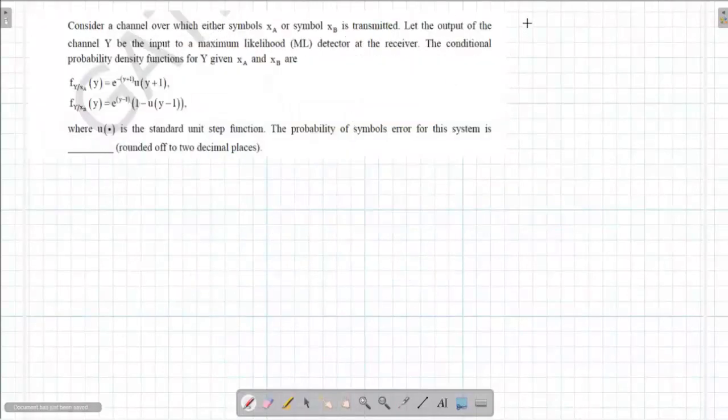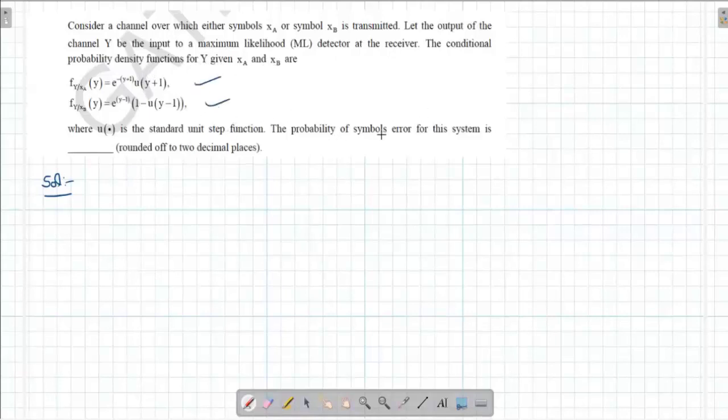Question from communication systems, which is related to finding the probability of error when the conditional probability density function of y is given. Two symbols are transmitted, XA or XB, and the output of the channel Y is input to a maximum likelihood detector. The conditional probability density functions for Y given XA and XB are given.